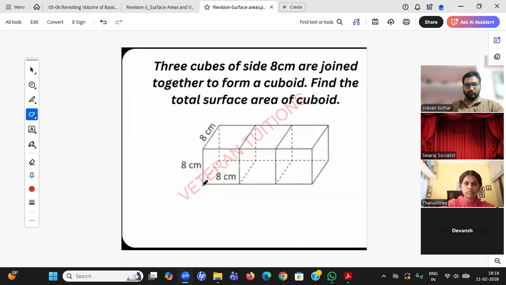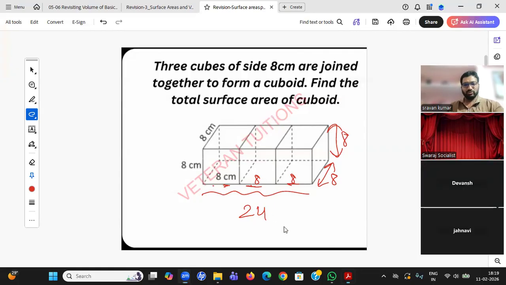One cube, 8 centimeter, like that. They just join together to form a cuboid. Why is he saying cuboid? Cuboid means you see 8, 8, 8, so 8 plus 8 plus 8 is 24. This is again 8, this is again 8. Obviously, cube means all the three are the same. Cuboid means at least one should be different. Narendran, right answer. Aparna, right answer.